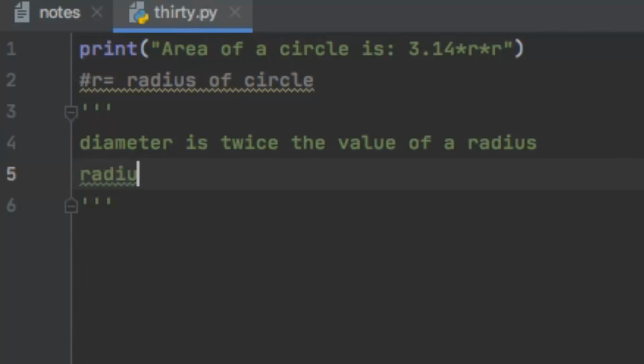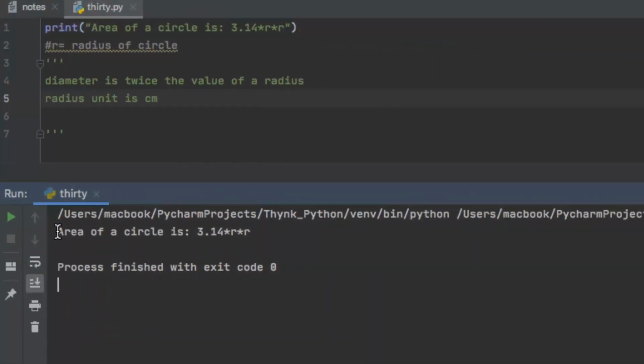So radius unit is, you can say, centimeter, right? So these kind of multiple lines of comments can also be added, but it should be relevant, crisp and to the point. So here if we run this code, let's see what happens at the output. So slide this up. So perfect, it is area of a circle is this. So Python has not taken into account this statement, neither has it taken into account this statement, because these are only the comments not meant to be executed, right?